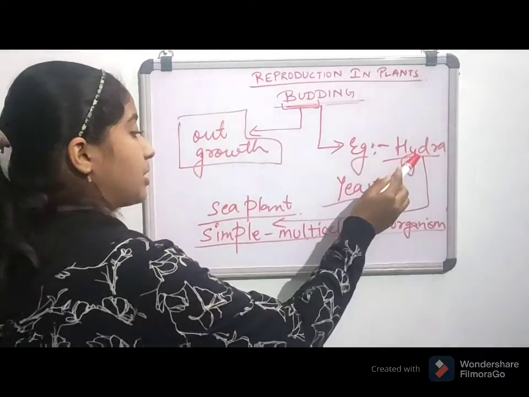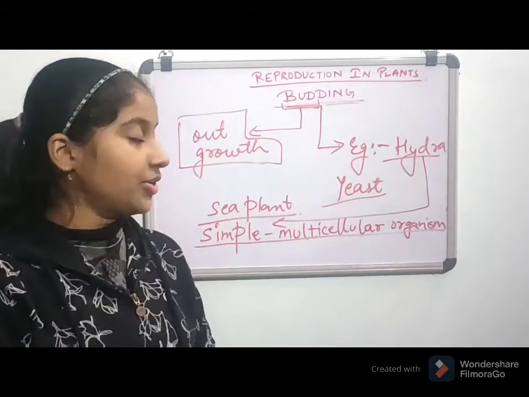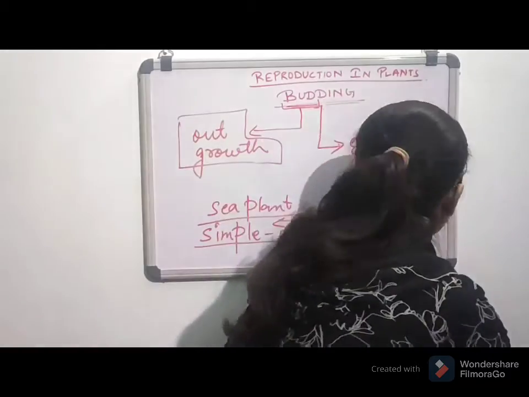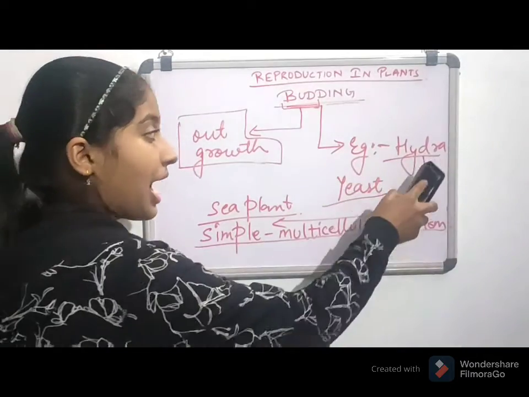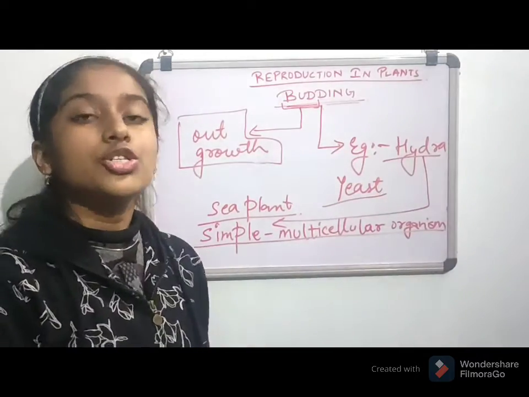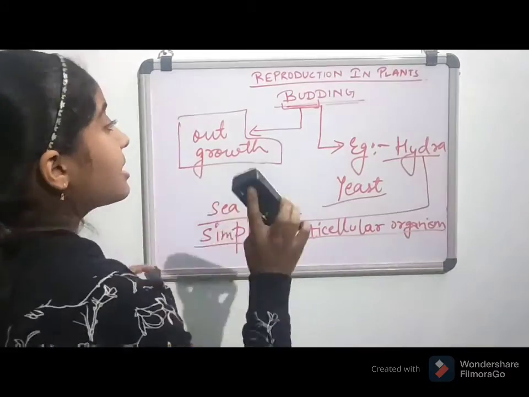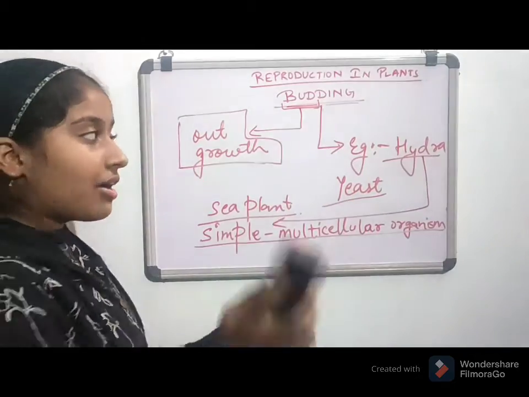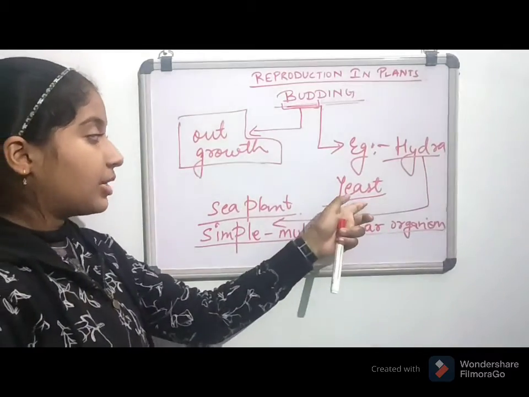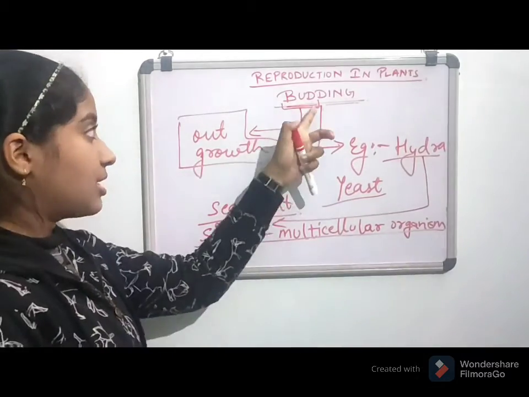Understood? What is Hydra? Hydra is a sea plant. It is a simple multicellular organism. So you must know that Hydra as well as yeast show budding. Let us first see how Hydra reproduces. Afterwards, we are going to see how division occurs in yeast through budding.